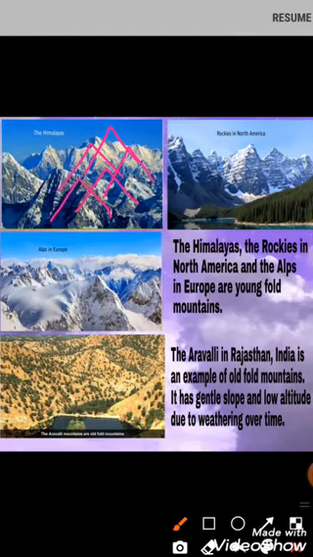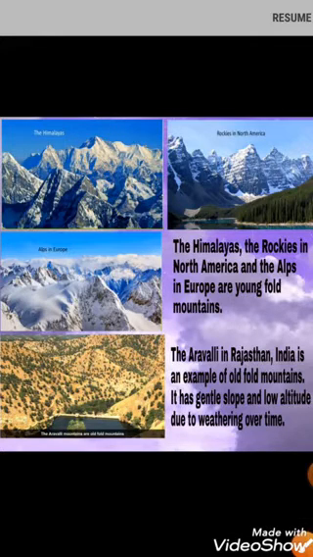Whereas the Aravalli in Rajasthan, that is in India, is an example of an old mountain. Why is it called an old mountain? Because they are low in height and have a rounded top, where the top of the mountain is not pointed but round. So mountains which have a rounded top are called old mountains. So the Aravalli is one example of old fold mountains. It has gentle slope and low altitude due to weathering.